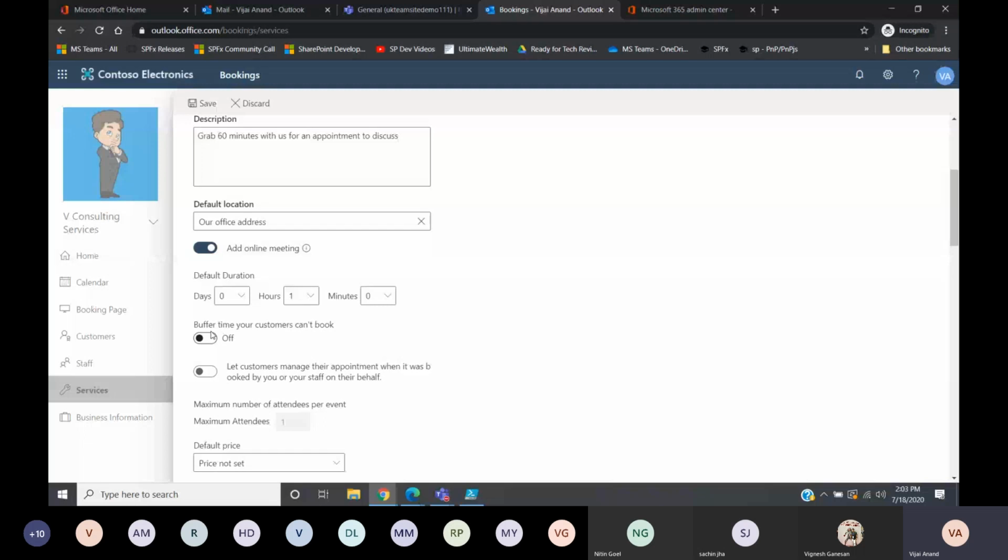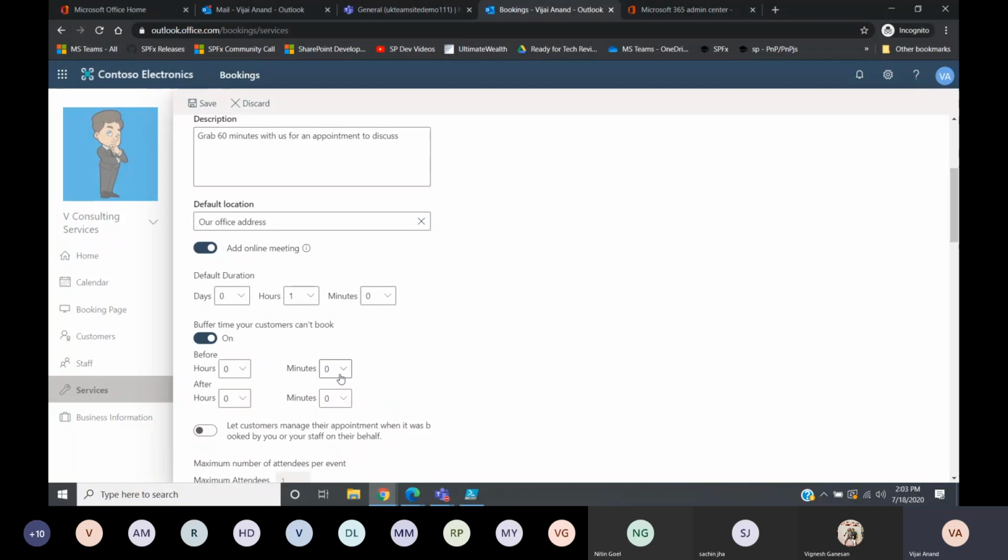When we have these kinds of appointments, the appointment might extend at least for a minimum of 5 or 10 minutes, or I want to take at least a 5-10 minute break after each appointment. So in that case I need a buffer time. I don't want to keep all the meetings continuous because one meeting might extend or get delayed. So I'm giving a buffer time of 10 or 15 minutes.